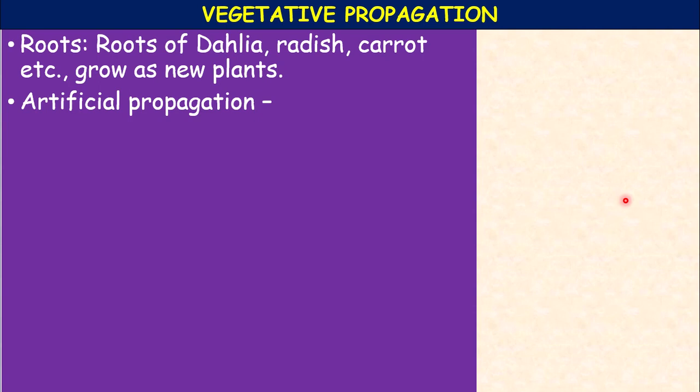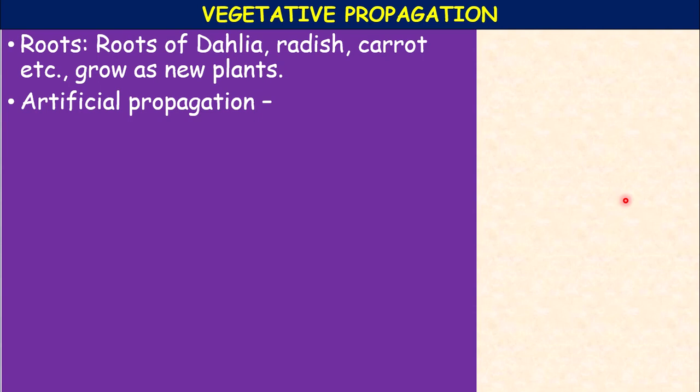Now, the advantages of vegetative propagation: it is a very easy, rapid and less expensive method of propagation. Seedless plants can be propagated by vegetative propagation. The plants produced by this method are identical copies of the parent plant and show no variations. Plants like banana, sugarcane, sweet potato, rose and jasmine do not produce viable seeds. Such plants can be easily grown by this method of vegetative propagation.